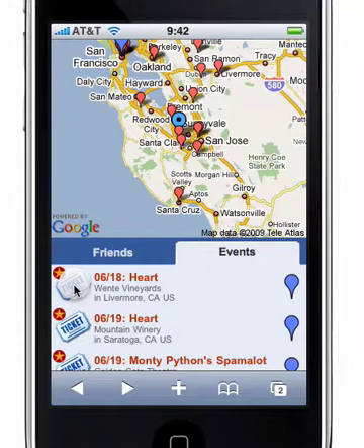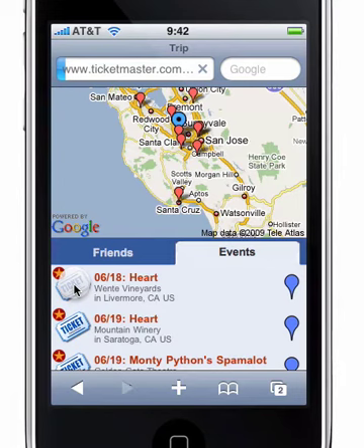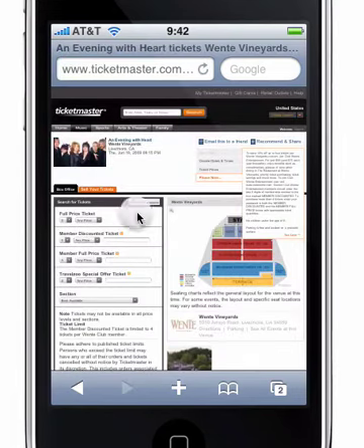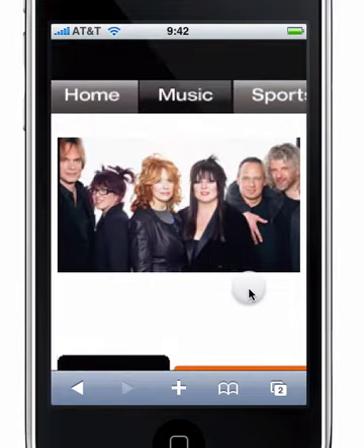Here we are back at the list of events that are going on in town, and you'll notice a link here that says Ticket. If we click on Ticket, it'll take us directly to Ticketmaster in this case, and allow us to purchase tickets. So here we go. An evening with Heart.